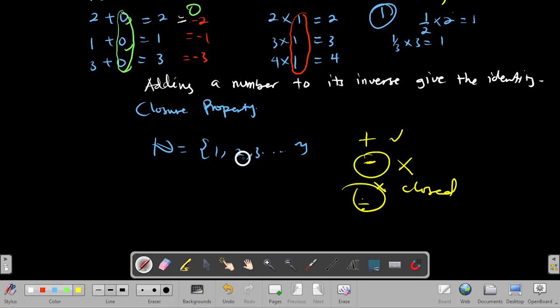Now, this is the end of our first lesson in Introduction to Algebra. See you in the second section where we'll be doing more of mathematical induction and proving.